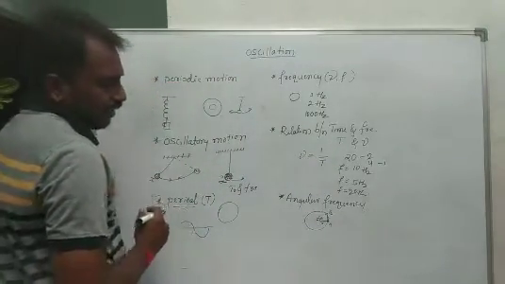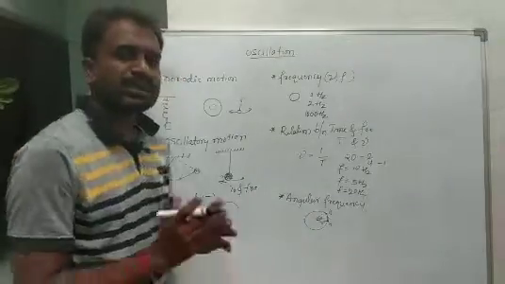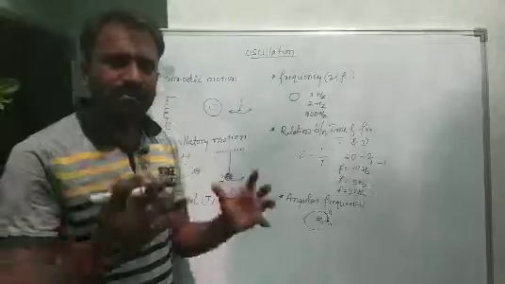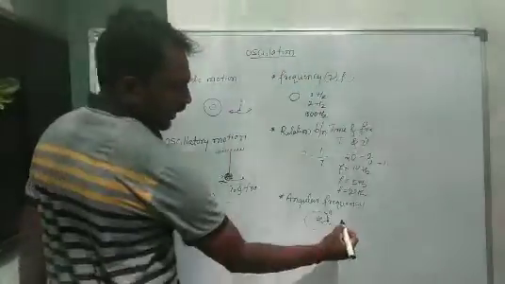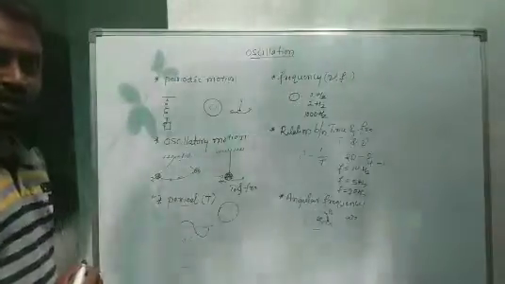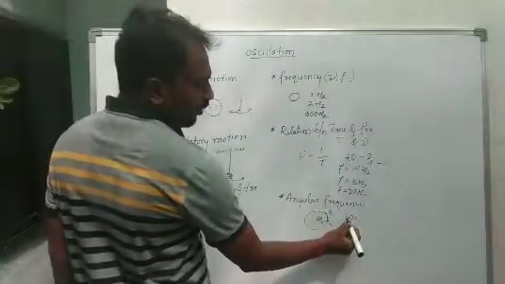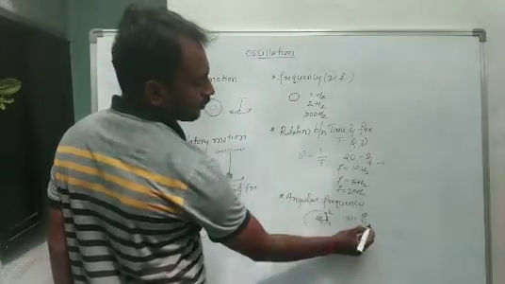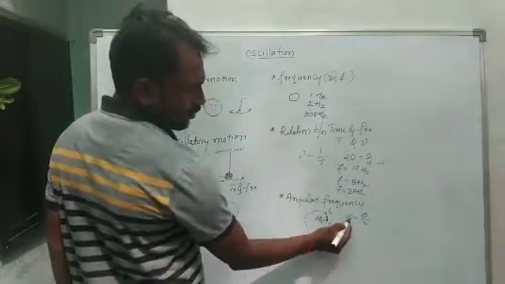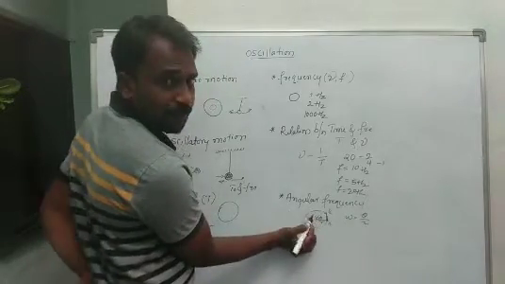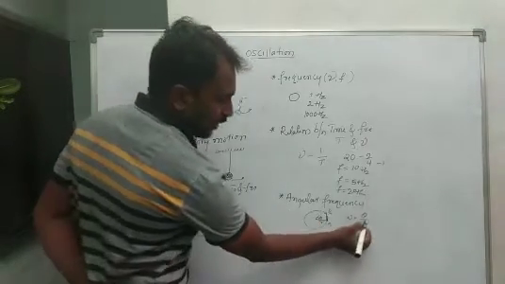Here angular frequency means angular velocity, which is represented by omega. Angular velocity is equal to angular displacement divided by time. Theta is the angular displacement, t is the time period.